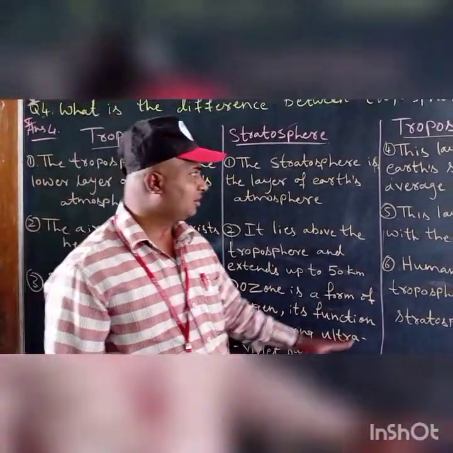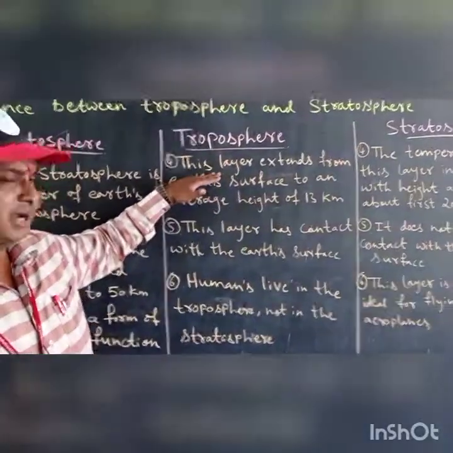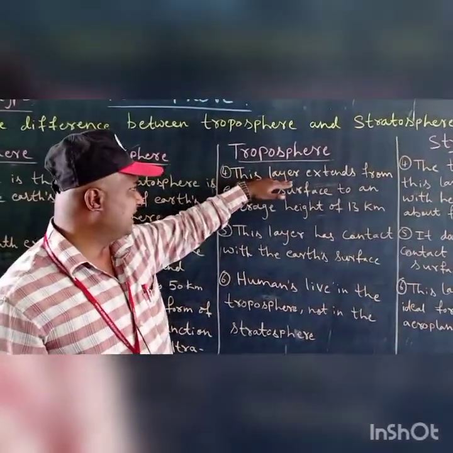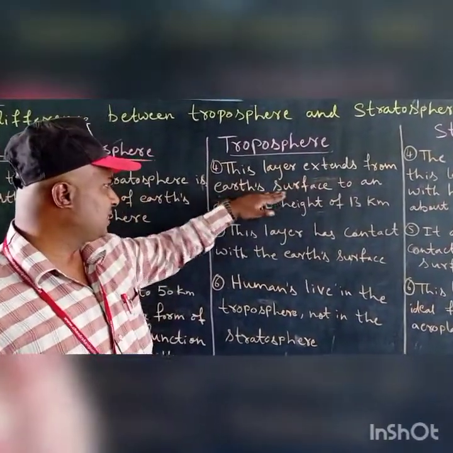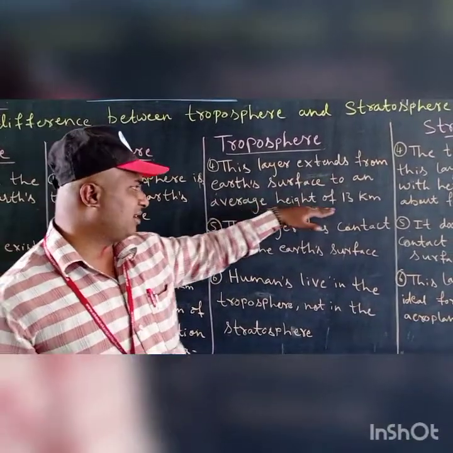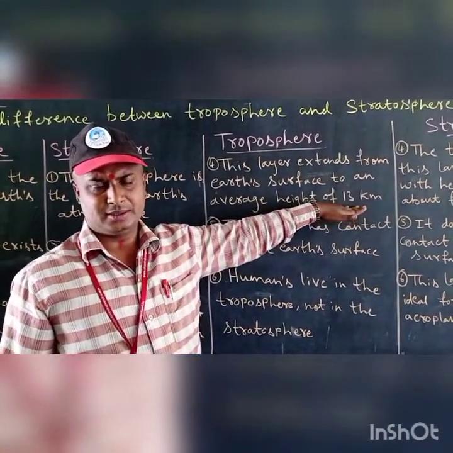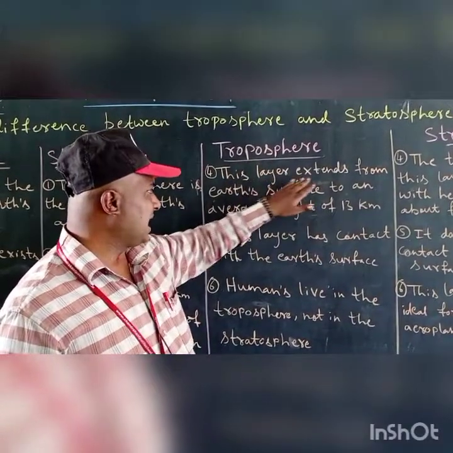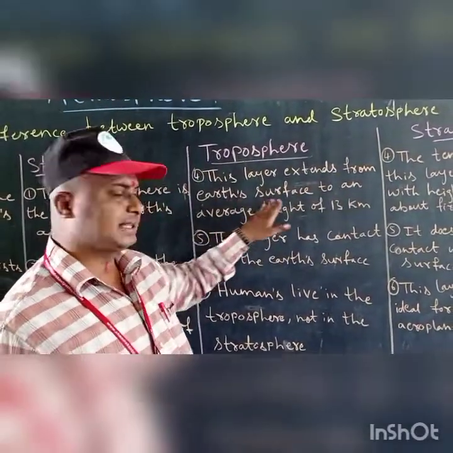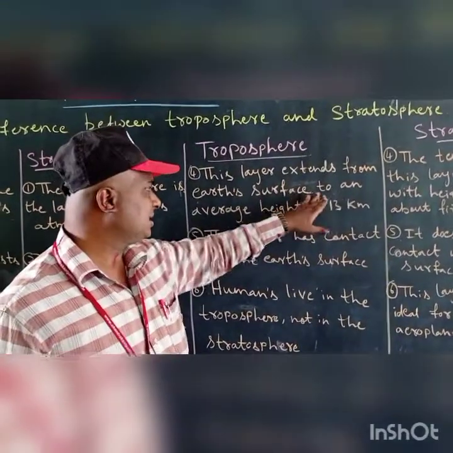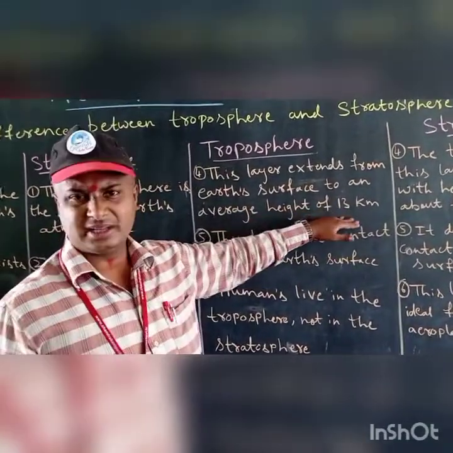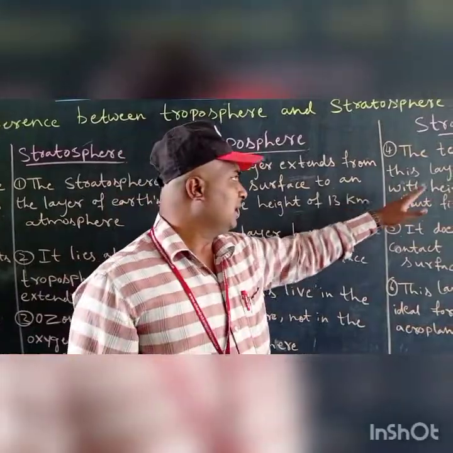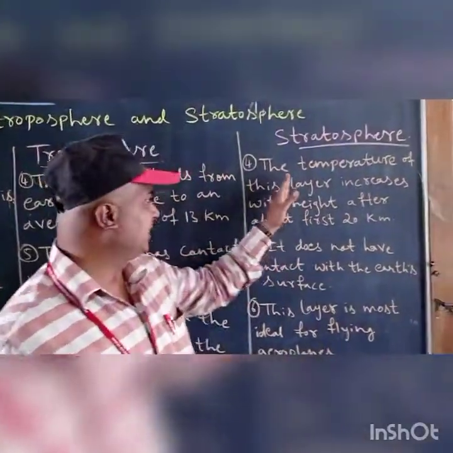Very important point. Next, the fourth point in the troposphere: this layer extends from Earth's surface to an average height of 13 kilometers. Here in the stratosphere, what should you write?